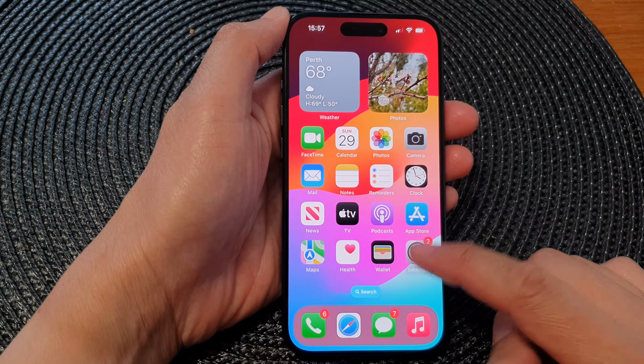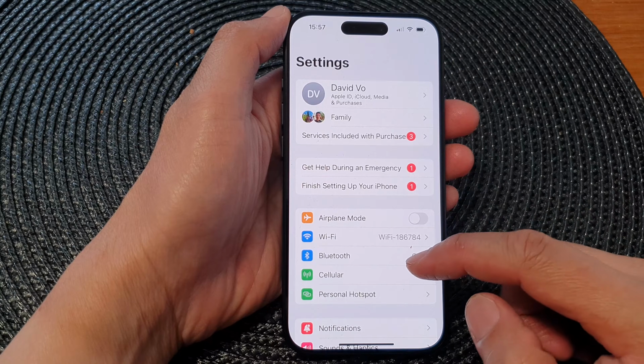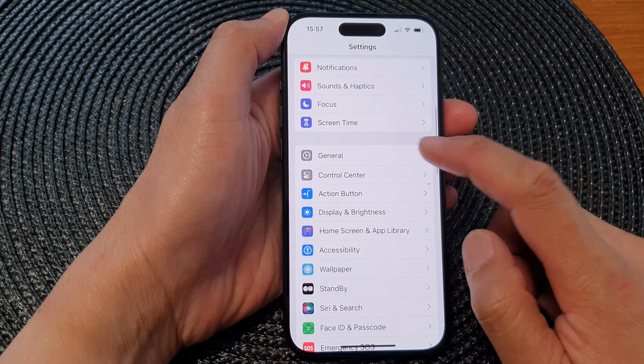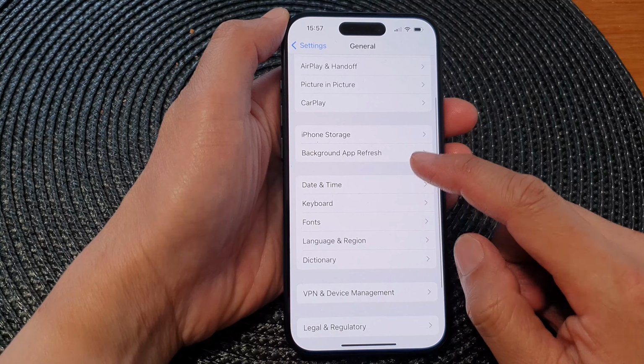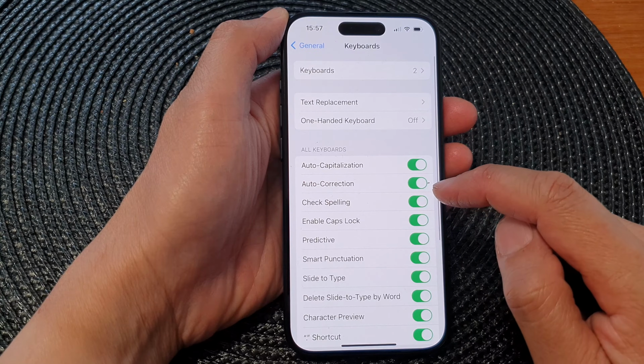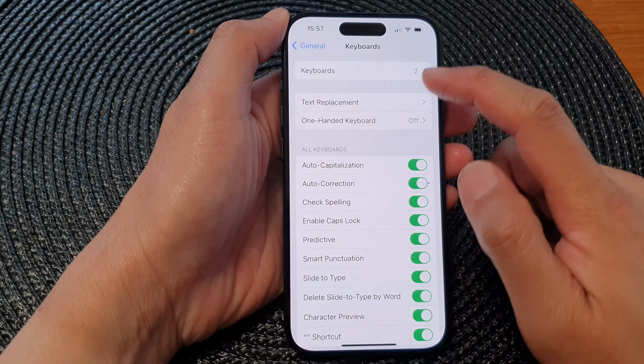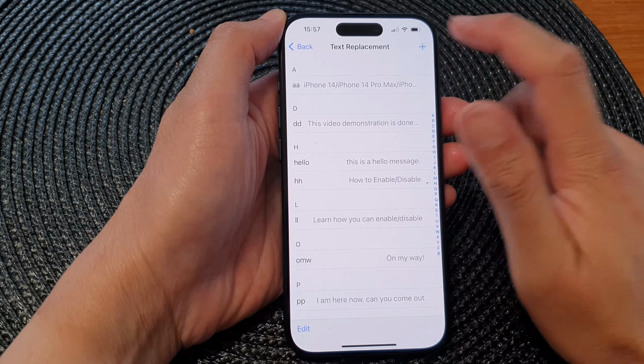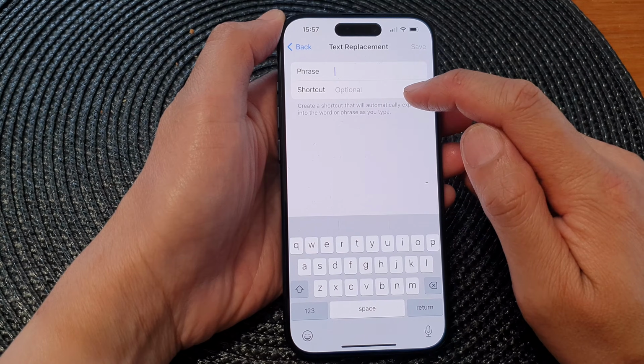And on the home screen, tap on Settings. Now in the Settings page, scroll down and tap on General. Next, we scroll down and tap on Keyboard. Then scroll down and tap on Text Replacement. In here, tap on the Add button to create a new phrase and shortcut.